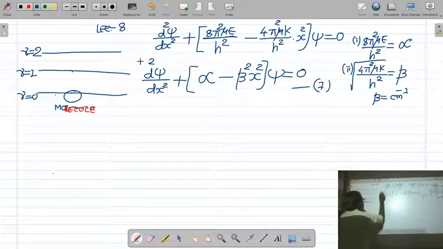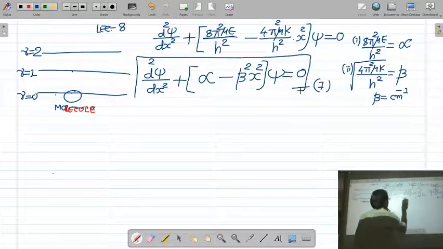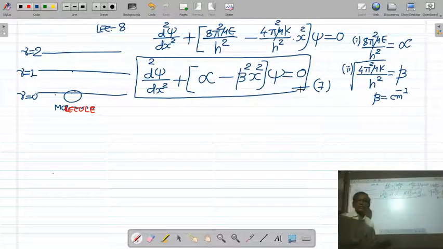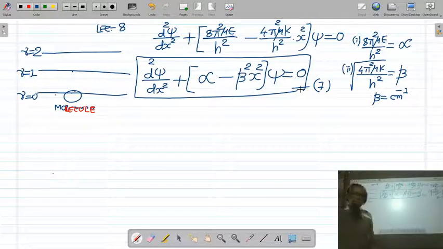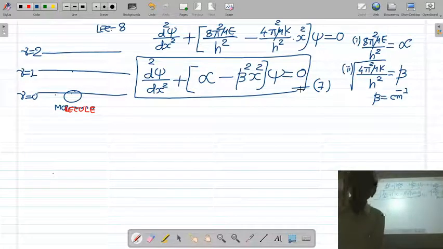So we have to solve this equation in order to obtain the vibrational energy of the molecule. Molecule is vibrating, so molecule has vibrational energy.